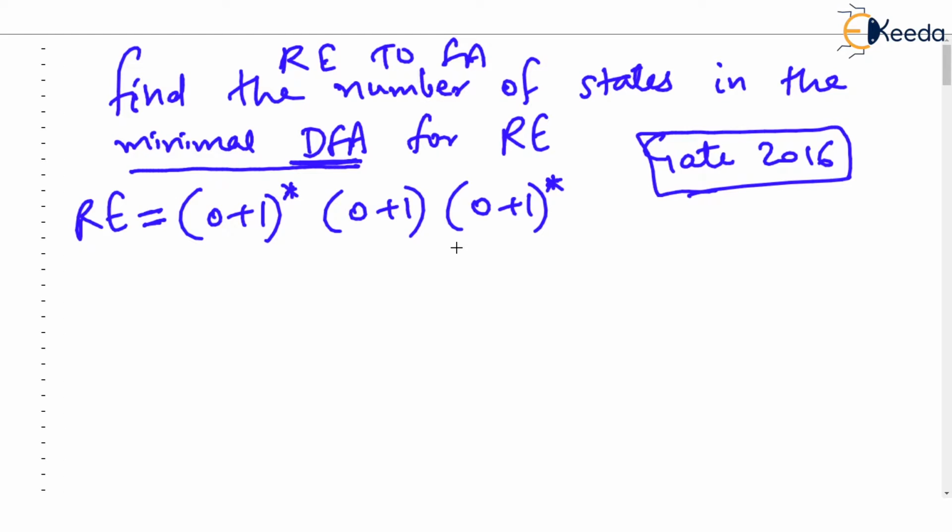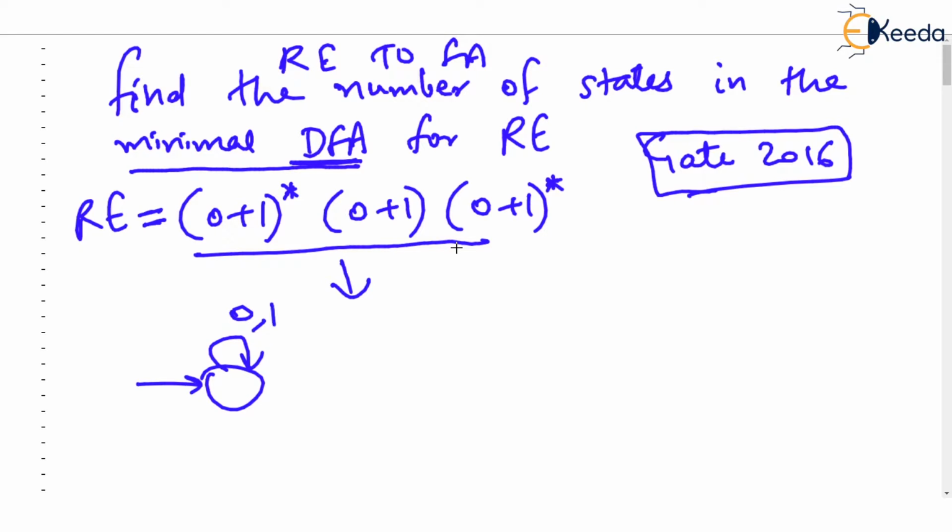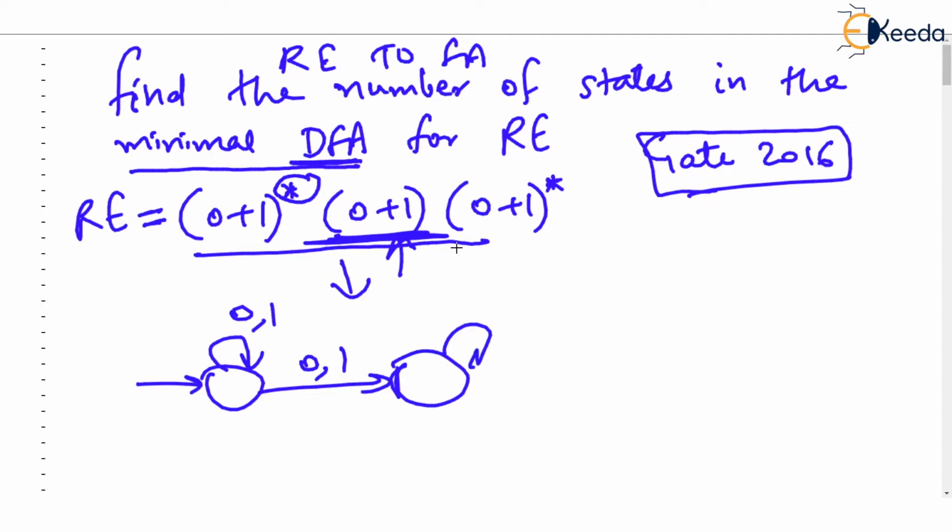Now if you actually go through our procedure of converting this regular expression into an FA, you will see that the initial state should have 0 or 1 because it is a loop. Check that this is a loop on 0 or 1. After that you may have 0 or 1, simply 0 or 1, and then again there is a loop on 0 or 1 at the end. This becomes the final state. But this is clearly an NFA.